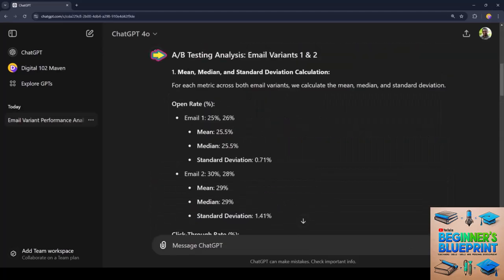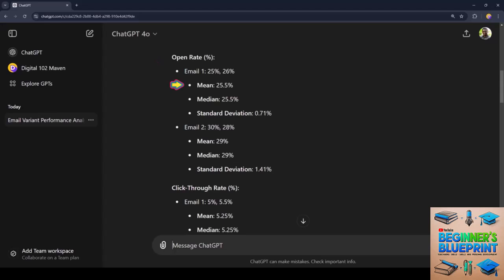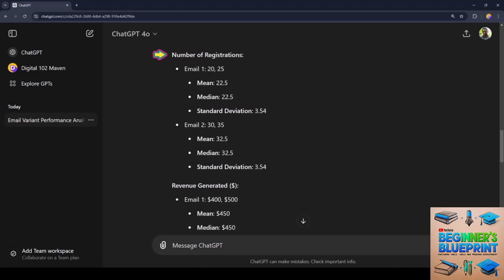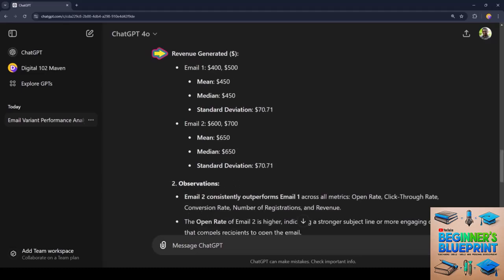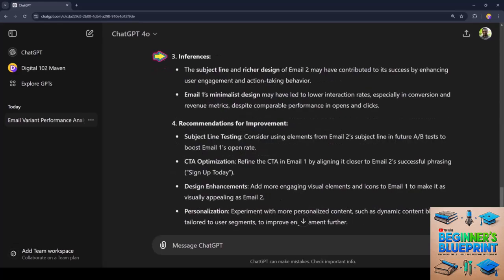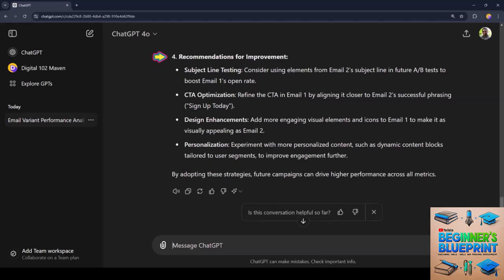ChatGPT has provided the response really quickly. For each of the two emails, it's run the necessary calculations for the metrics indicated in the prompt, covering open rate, click-through rate, the conversion rate, number of registrations, and the revenue generated. The model's gone on to make observations, noticing that email 2 consistently outperforms email 1, and then it's made inferences from the observations. And finally, it's provided a list of recommendations for improvement.